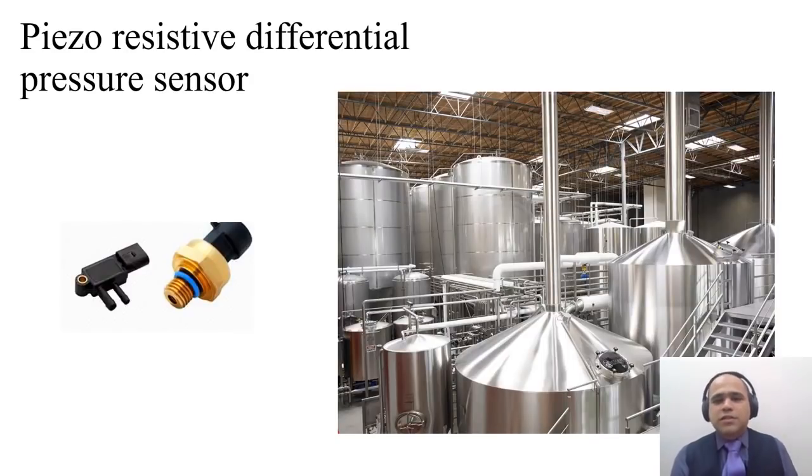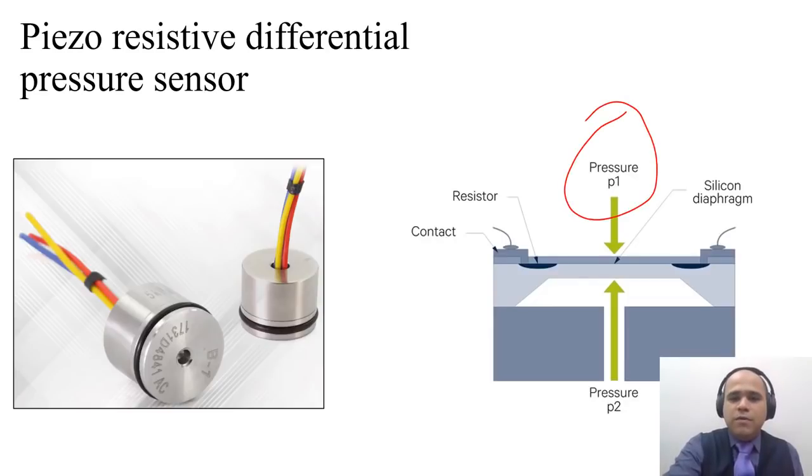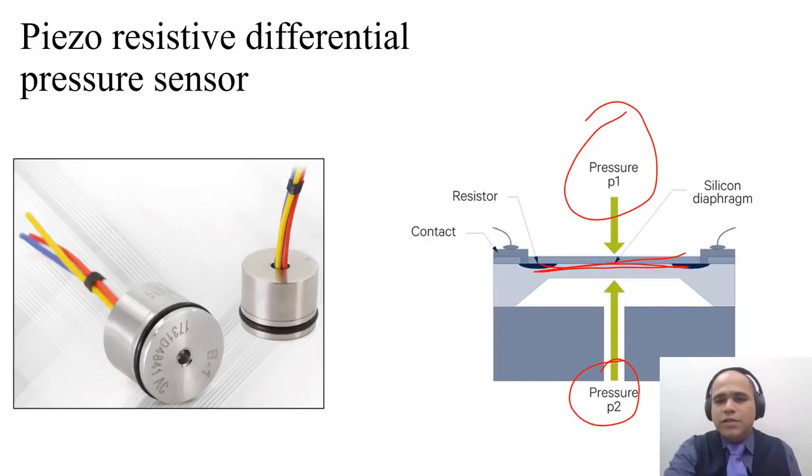Piezoresistive differential pressure sensors are used to measure the differential pressure between two pipelines. Here you can see a large fermentation setup, and we need to monitor the pressure between the two fermentation units so that their pipes don't burst. A piezoresistive differential sensor works like this: you have one pressure coming from the top and another from the bottom. If they are both the same, the flap remains straight. As soon as one pressure overrides, the flap bends in this direction or that direction, producing an output voltage.